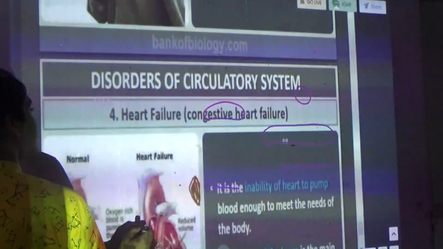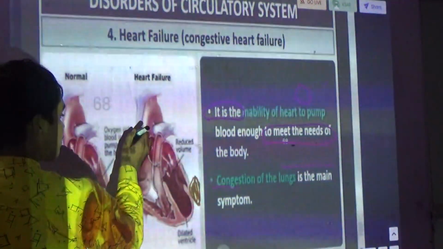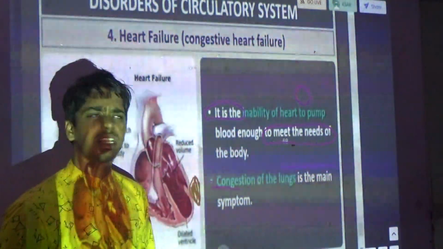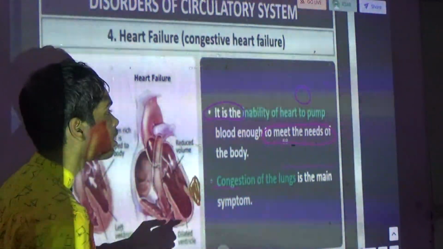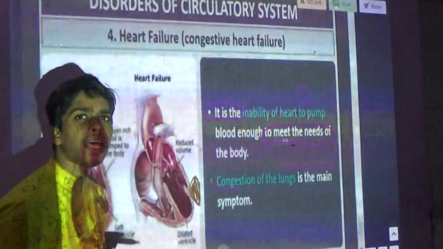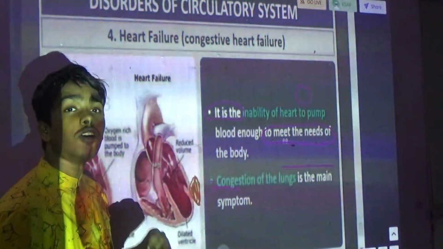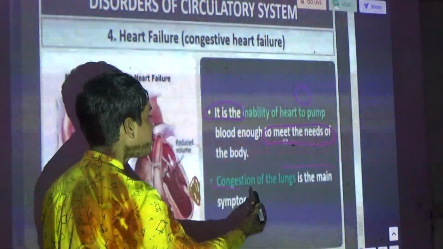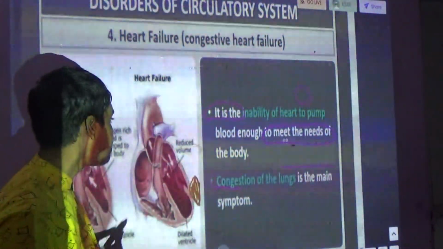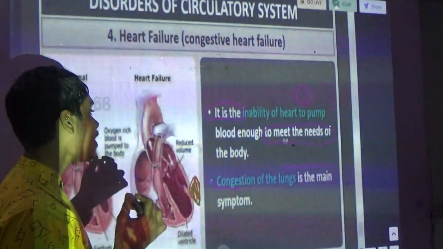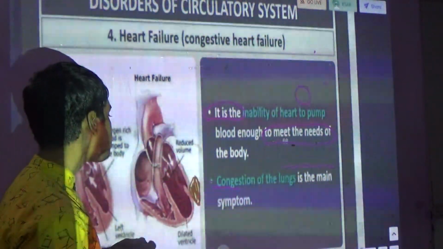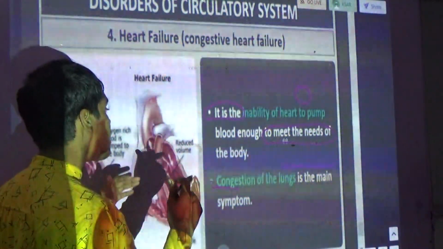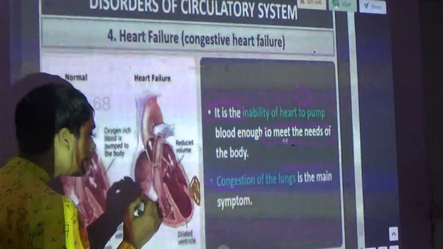Now we will see heart failure. It is the inability of the heart to pump enough blood to meet the body's needs. Heart failure and heart attack are different. That means the heart has lost the ability to fulfill the needs of the body. It is known as heart failure. Congestion of the lungs is the main symptom. Due to the congestion of the lungs, they expand, so the heart function will decrease. That is the main reason.